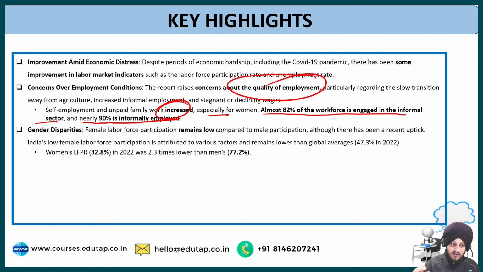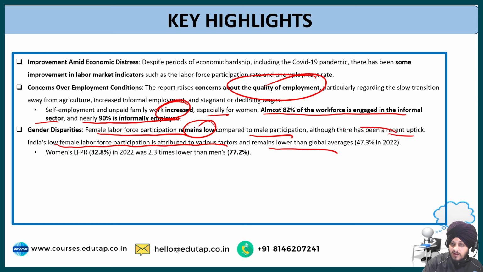The third is regarding the gender disparities. The report also talks about the gender gap that is there in India with respect to the labor force participation rate, and also the gap between the wages of men and women. It says the female labor force participation rate remains low compared to the male participation. Also, although there has been a recent uptick, India's low female labor participation rate is attributed to various factors and remains lower than the global average.